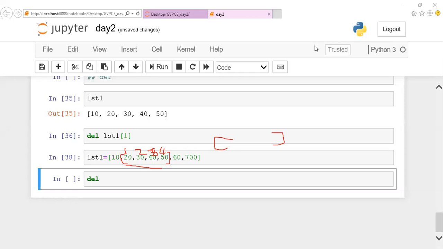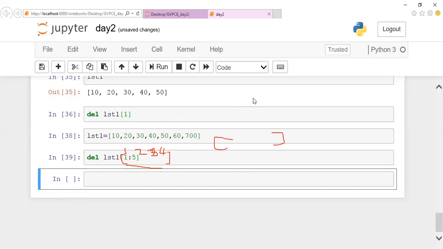It is not 1 to 4. The step value will go one step minus to it. If I give 5, it will go to 4. If I give 4, it will go till 3. So we are supposed to mention list 1, starting from the first position till the fifth position. If you give 5, then it will slice till the fourth position. The step value by default is 1. It is not required to mention it, guys. It is not mandatory to mention.